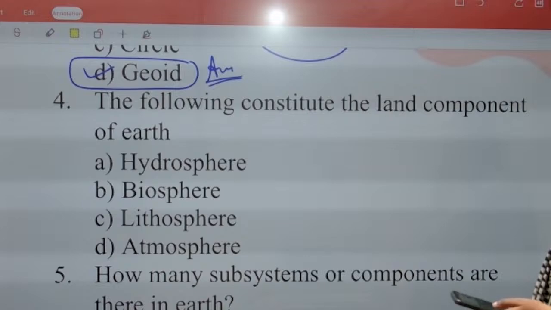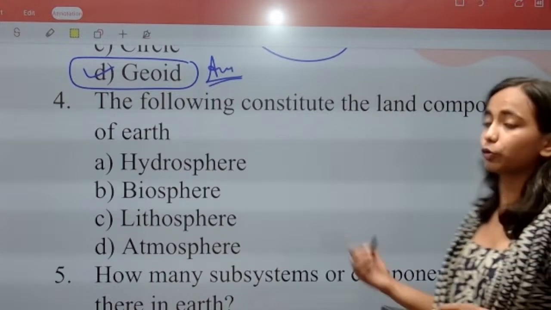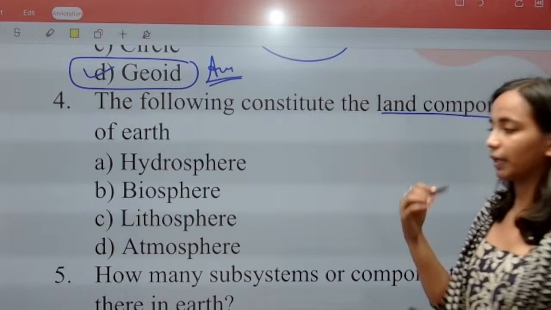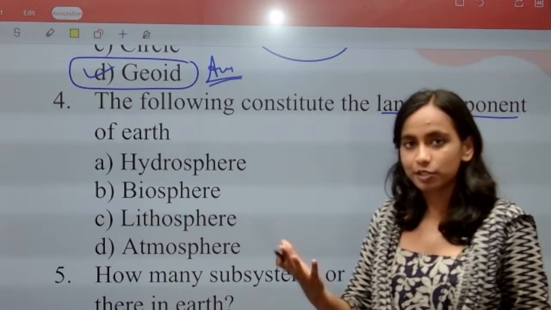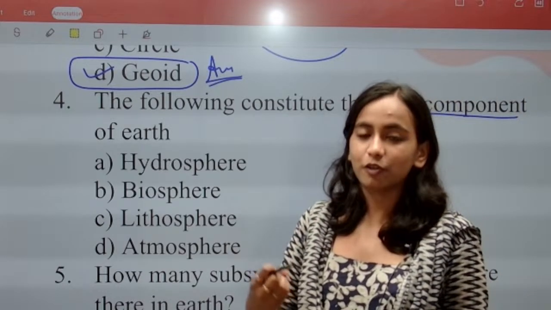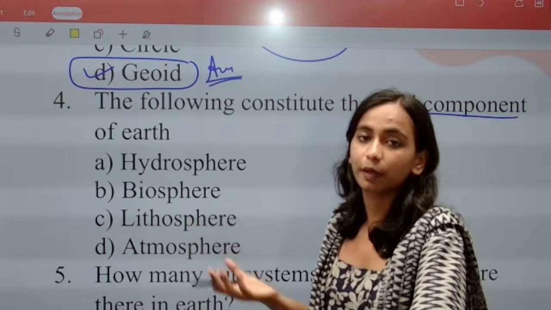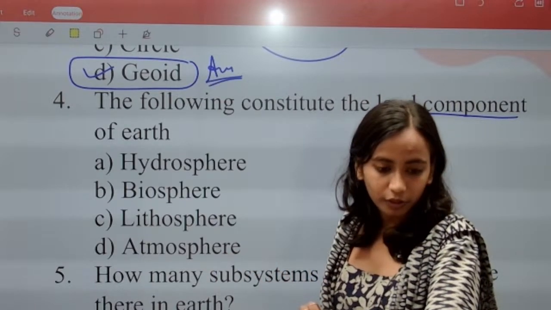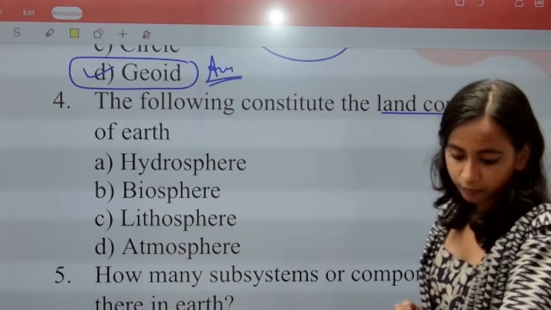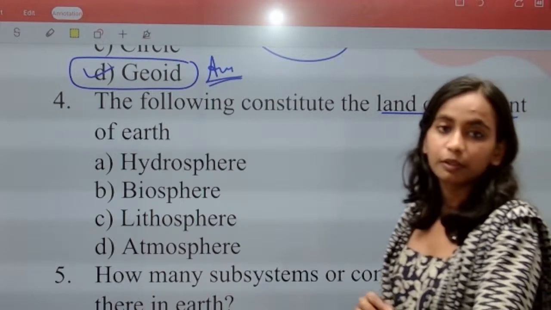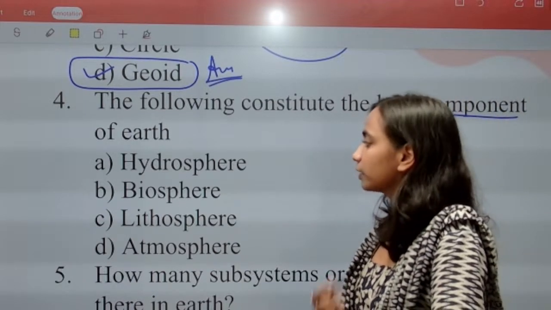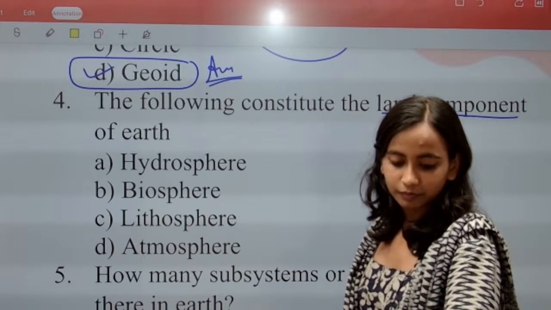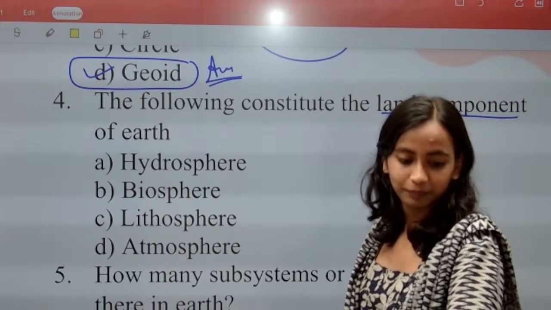Question number 4. Which of the following constitute the land component of Earth? हमारे Earth में we can divide the Earth into 4 spheres: lithosphere, atmosphere, biosphere and hydrosphere. So which component constitute the land sphere? What is the land sphere of the Earth? Hydrosphere, biosphere, lithosphere or? What will be the correct answer?